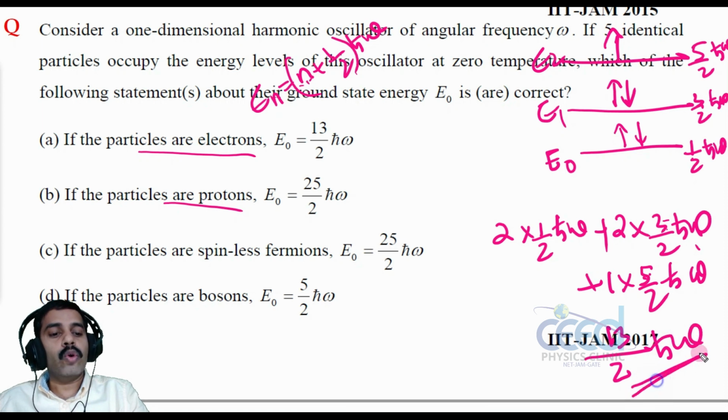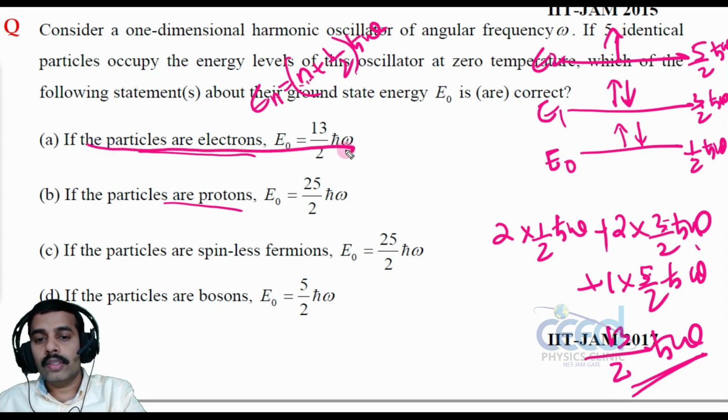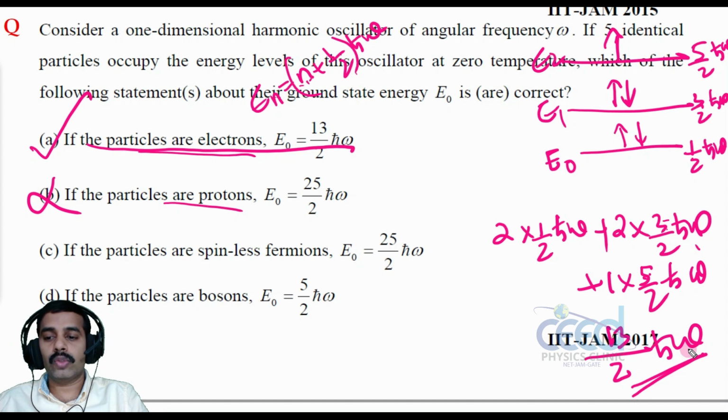So if electron or proton you select, then the net energy will be 13 by 2 h cross omega. Right. So in case of electron, this statement is true. But in case of proton, this is not true, because that should also be 13 by 2 h cross omega.